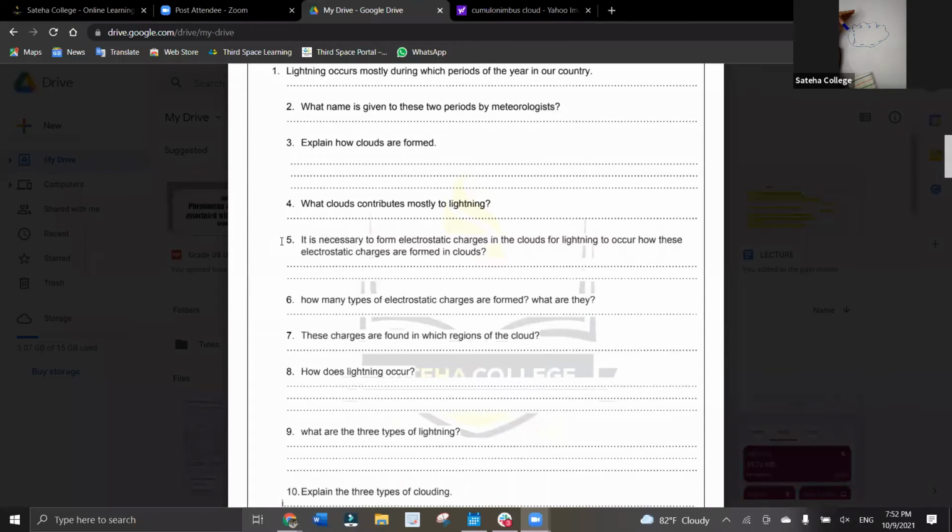When the wind blows from the bottom upward in the cloud, the snow crystals and water droplets rub each other. When snow crystals and water droplets rub each other, positive charge and negative charge are formed. Very good. Well done, Alif. So those are called electrostatic charges. Well done. Ahmad Amhar, the last person.